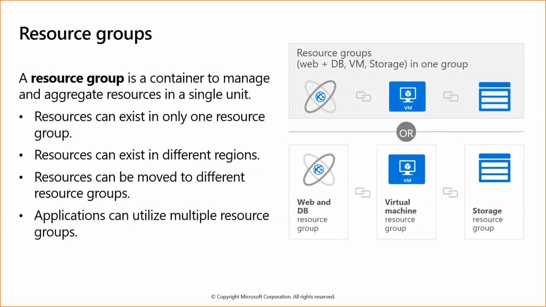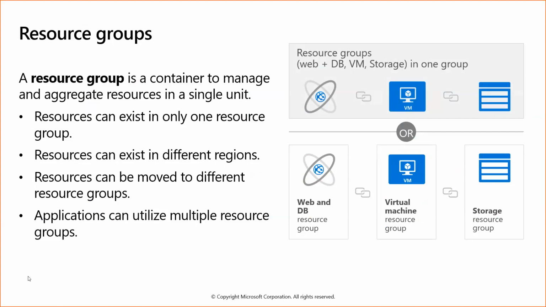For example, if you want to create one application, what things will you choose? You will choose one virtual machine, one database, one virtual network. So when you create everything, you choose one resource group. All the resources residing within a single location are called a resource group.